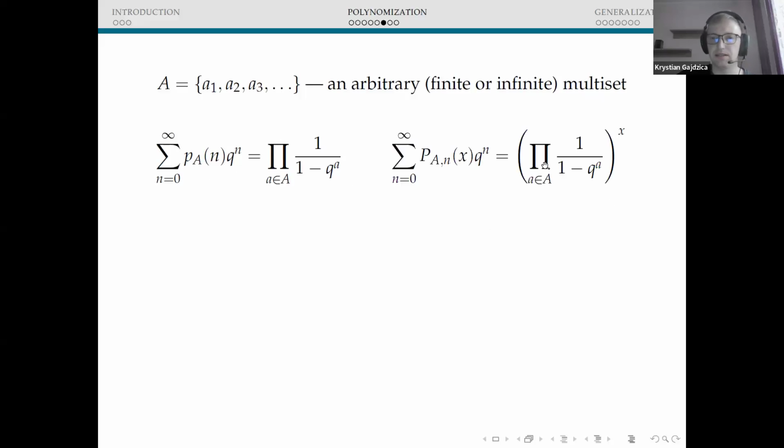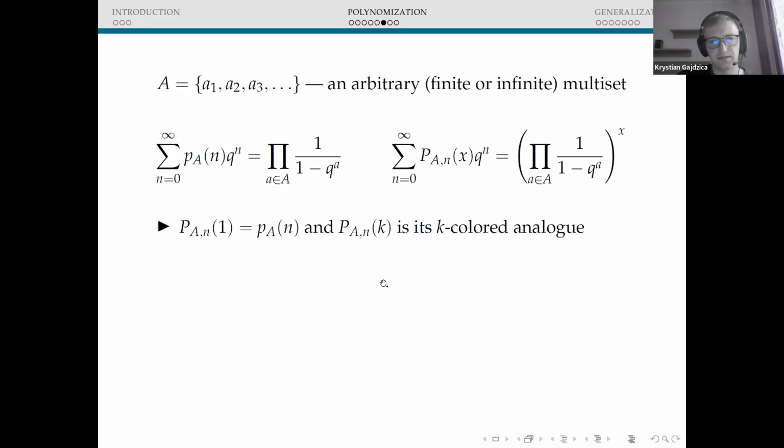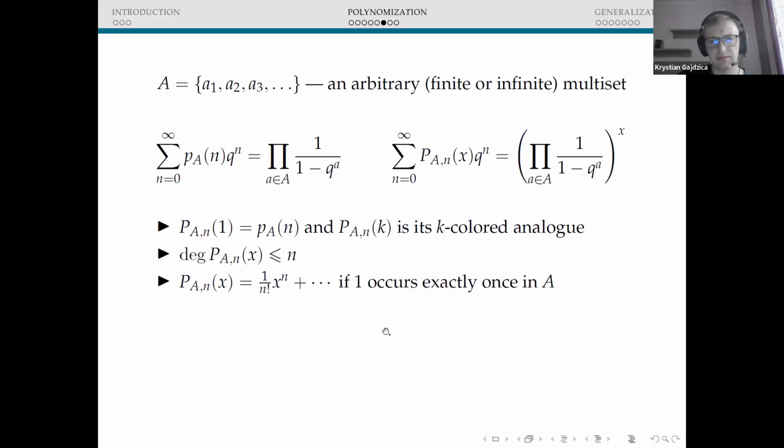Once again, repeating the same procedure, we obtain a family of polynomials P_A(n,x), which have very similar properties. There are some differences. Let me explain them soon.